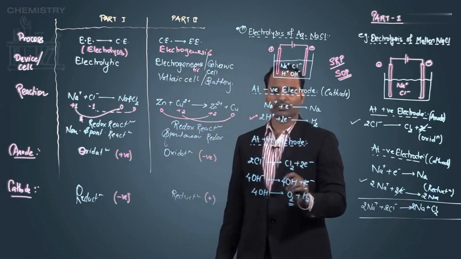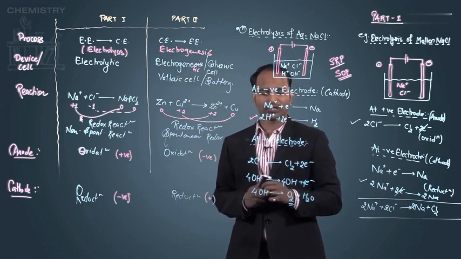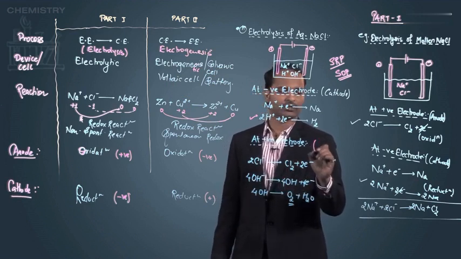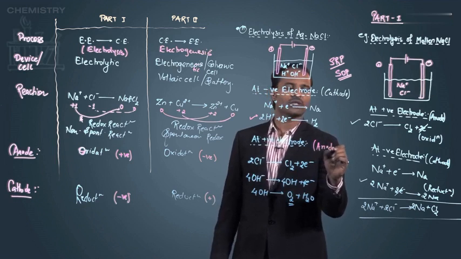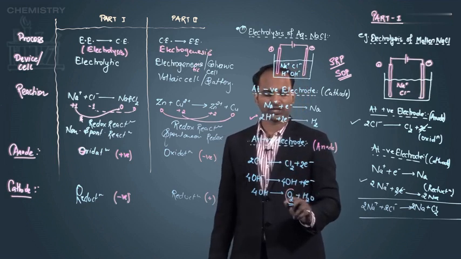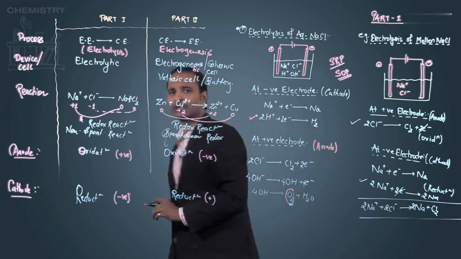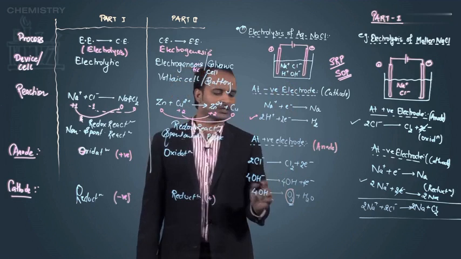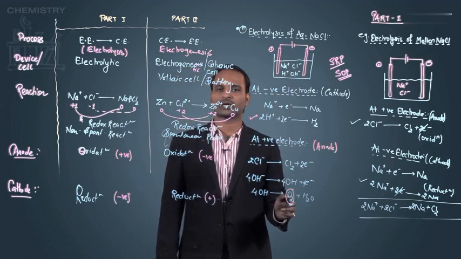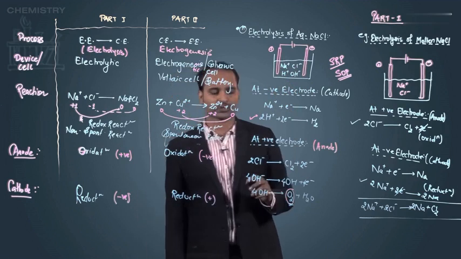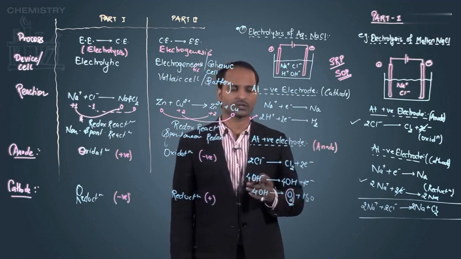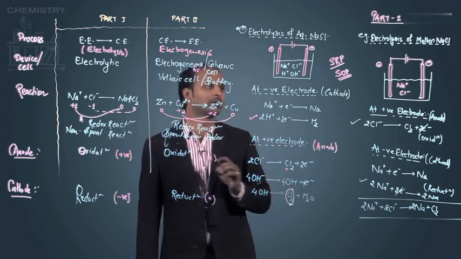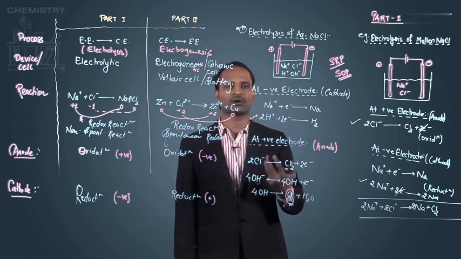And since the SOP value of OH minus ion is more, ultimately which substance should form at the positive electrode where the oxidation is going on, that is the anode? Then I will say oxygen. But surprisingly, I come to know that at the anode, instead of getting oxygen, we are getting chlorine. Since SOP of OH minus is more, OH minus ion should oxidize. But instead of OH minus ion, which substance is oxidizing? The answer is chlorine. The question arises why chlorine is getting oxidized.